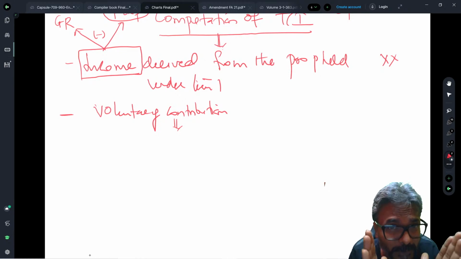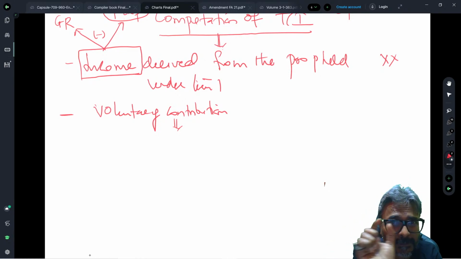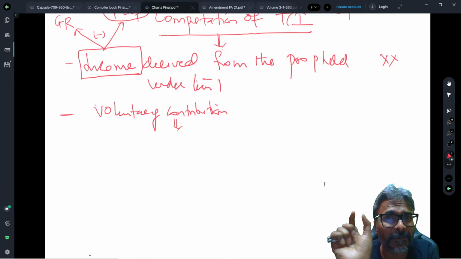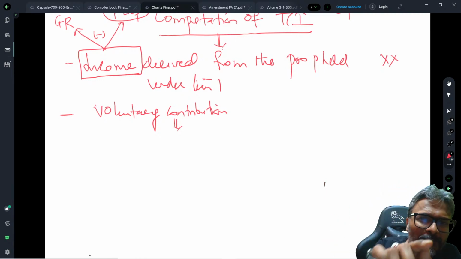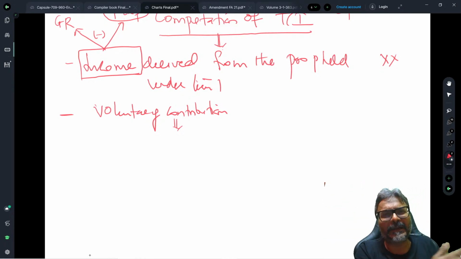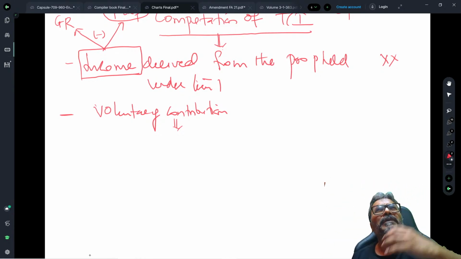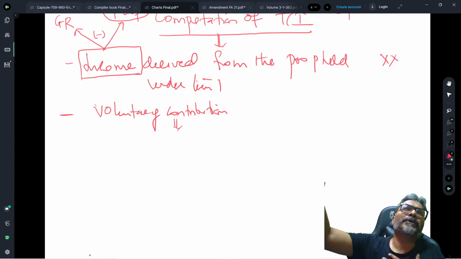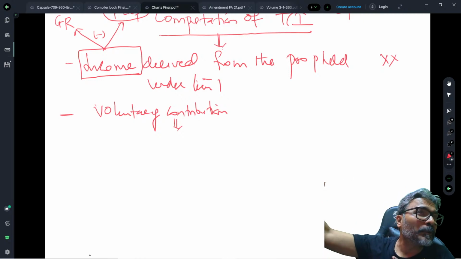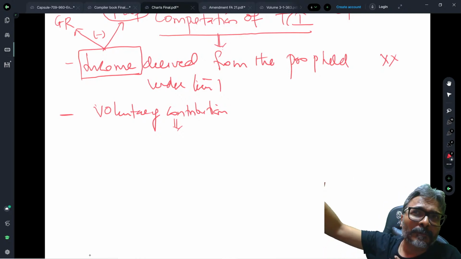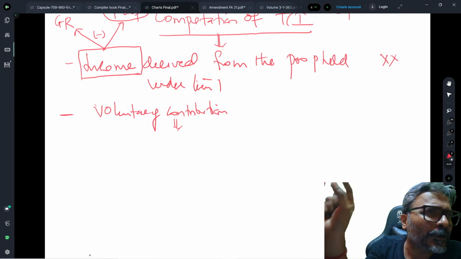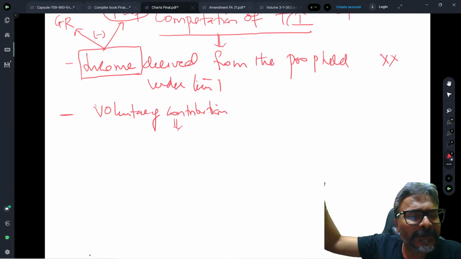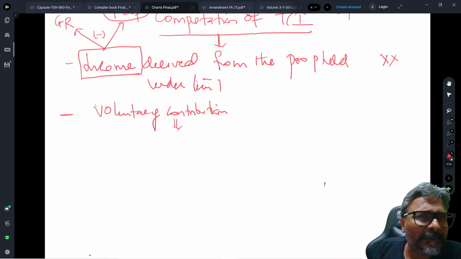So my focus is that when you are reading the question, what exactly you are going to look into, the wordings and all, because that is so important to get your solution right. Voluntary contribution: prior to this Amendment of Finance Act 2021, our approach was that voluntary contribution, if it was for corpus, we simply excluded that corpus donation from the statement. We were never considering that voluntary contribution for corpus. We were completely excluding this from our income.